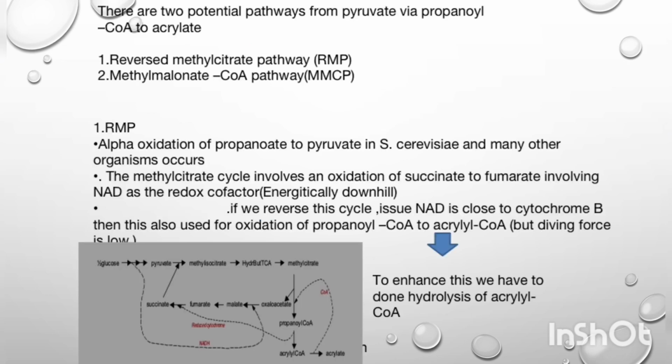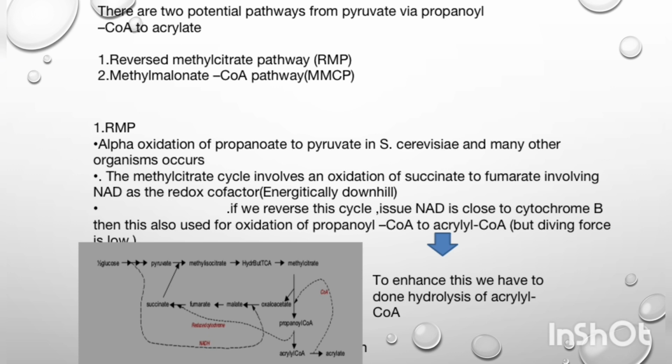There are two potential pathways from pyruvate to acrylate via propanoyl-CoA. First is the reverse methylcitrate pathway and second is the methylmalonyl-CoA pathway. In the reversed methylcitrate pathway, there is alpha oxidation of propanoate to pyruvate in S. cerevisiae and many other organisms. It also involves oxidation of succinate to fumarate involving NAD as a redox cofactor, and if we reverse this cycle there is an issue, that NAD is close to cytochrome b and this is also used for the oxidation of propanoyl-CoA to acrylyl-CoA, but their driving force is low. To enhance their driving force we have to do hydrolysis of acrylyl-CoA.